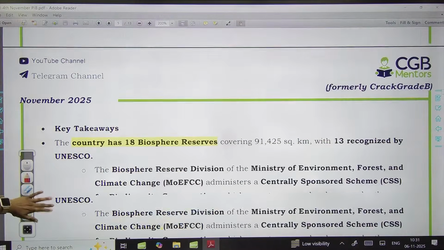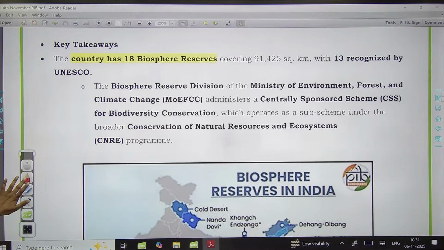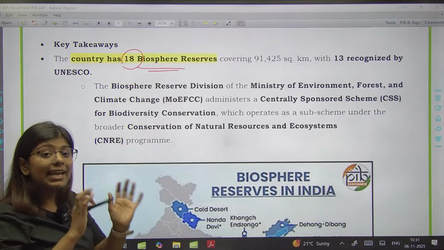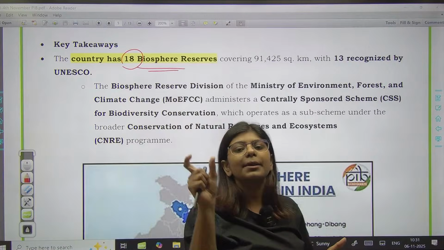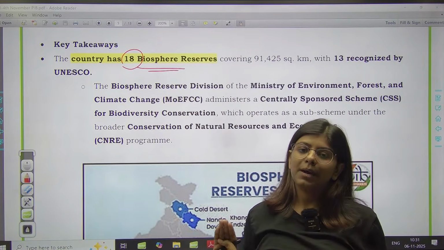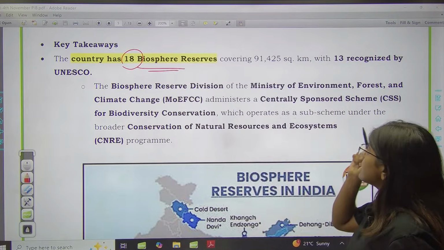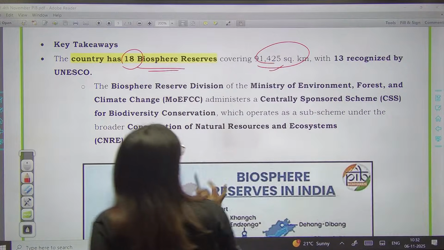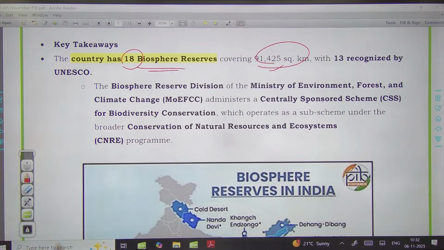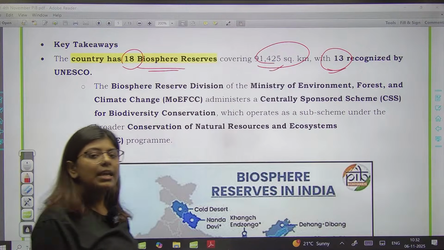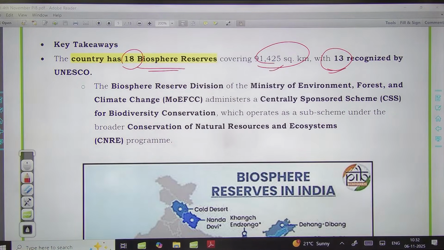Okay, now when we talk about our country, in our country we have a total of 18 biosphere reserves. That means 18 biosphere reserves are nominated by the national government, central government, and they are properly managed by the state government. Okay, so that is the idea. That covers approximately 91,425 square kilometer. And UNESCO द्वारा कितने recognize किए गए हैं? It is total 13 in number. Recently जो आपका recognize किया गया, that is a cold desert from Himachal Pradesh.